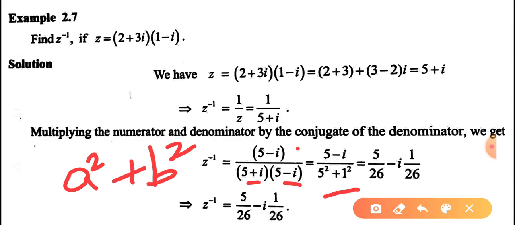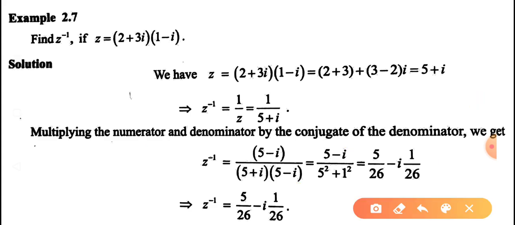In the numerator we have only one complex number, that is 5 minus i, so there is no change. 5 minus i by 26. We divide into two parts: 5 by 26 minus i into 1 by 26. This is our Z inverse. So Z inverse is 5 by 26 minus i into 1 by 26.